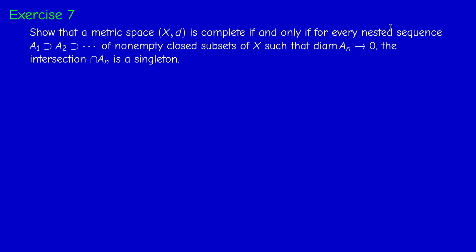Exercise 7, the last one. We have a metric space (X, d). We have to show that (X, d) is complete if and only if for every nested sequence, nested or decreasing, same thing, of non-empty closed subsets of X whose diameter tends to 0, the whole intersection is a singleton.